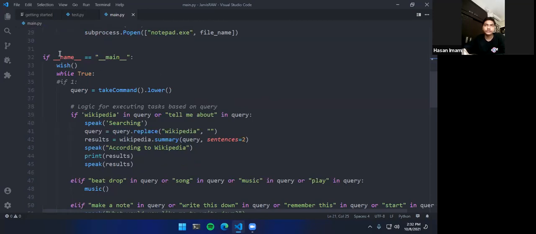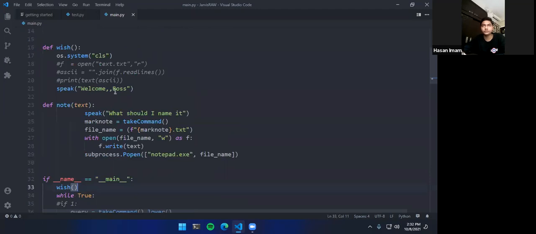First, once the app has started, with name equals main, the first thing to do is wish. So wish says, hello, welcome boss. And you might be wondering what the whole commented part is. It's basically a decoration for my app that is currently not working, so I have taken it down.